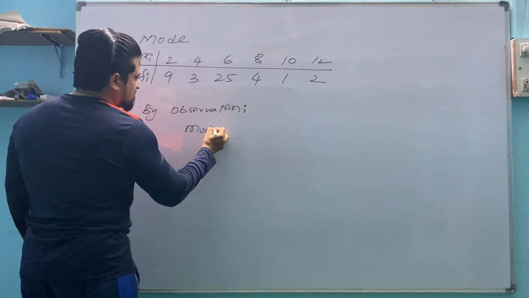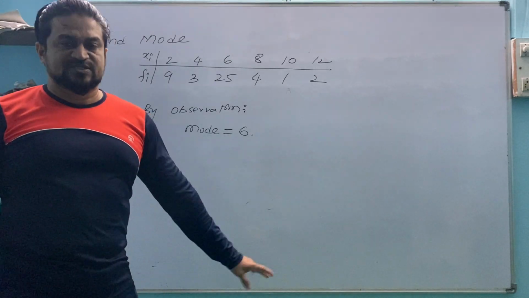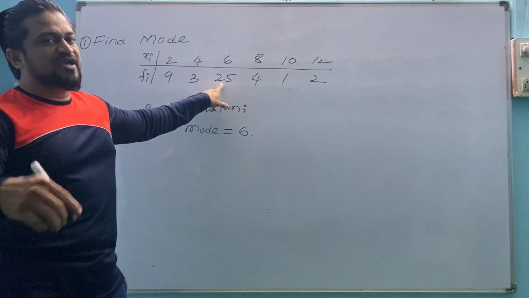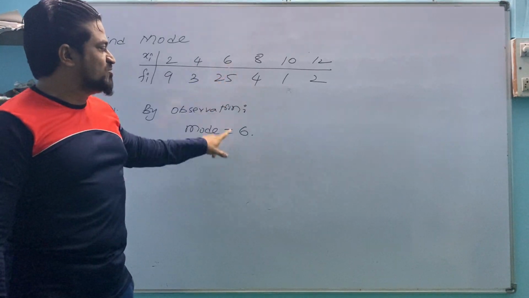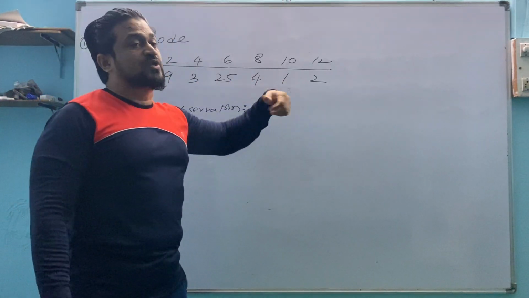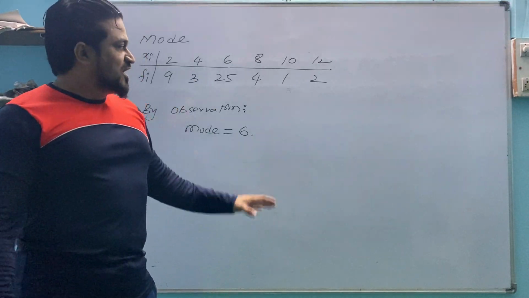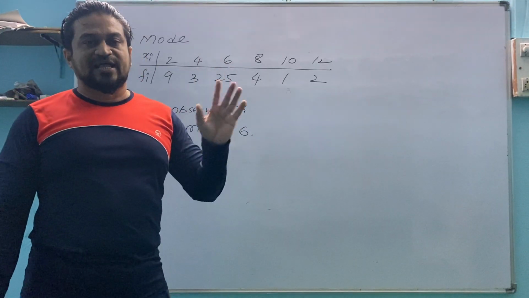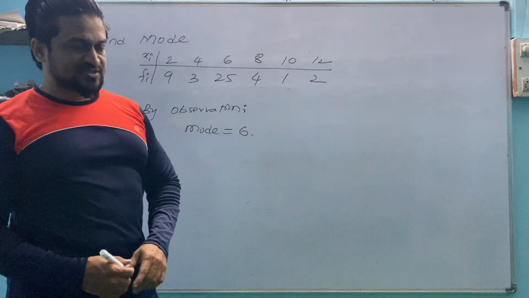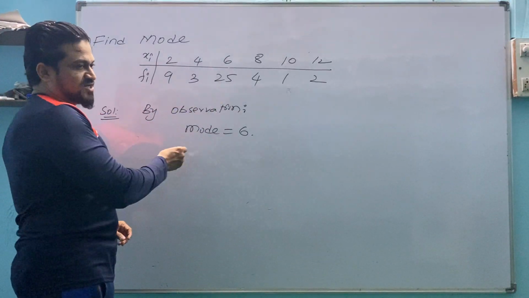Mode is equal to 6. How? What you should observe is the highest frequency. We observe the highest frequency, and the corresponding value of the highest frequency is considered to be the mode. Now you may have a question: if the highest value is repeated 2 times, what should we do? At that time we have to form a grouping table and analysis table, and find the mode. That also we'll discuss. If a single value is highest, by observation we can find the mode.